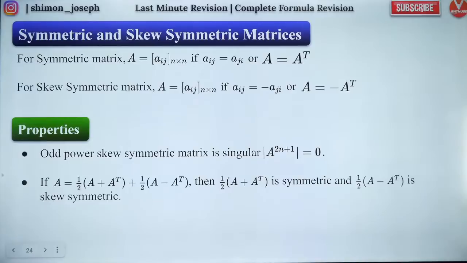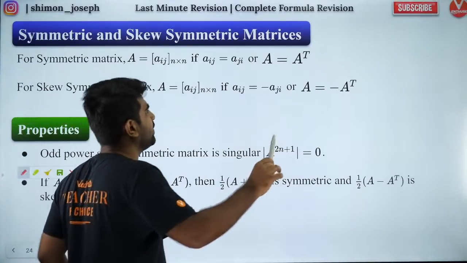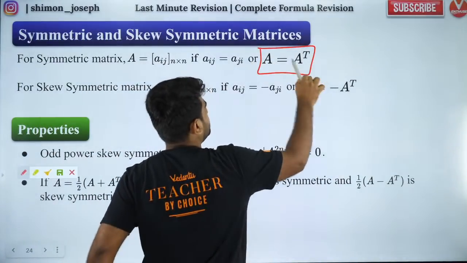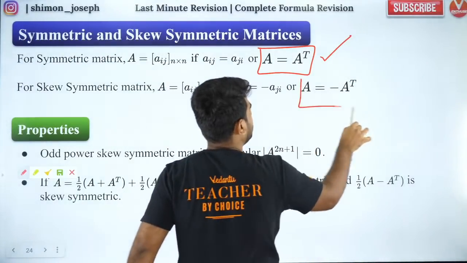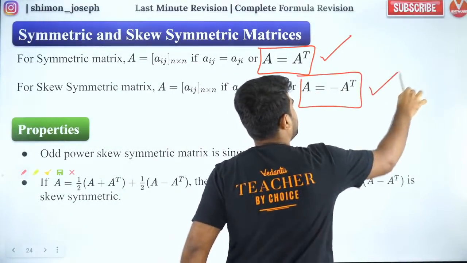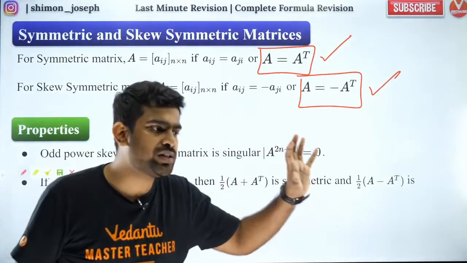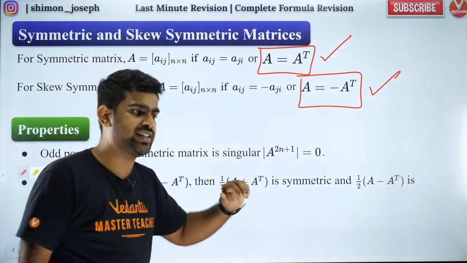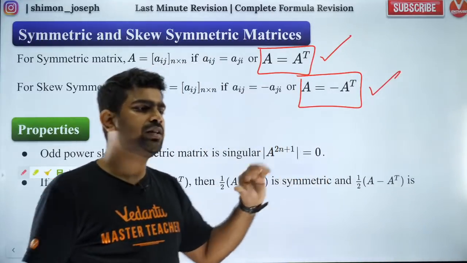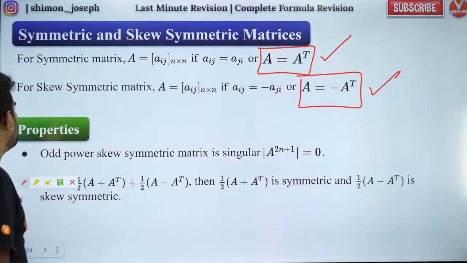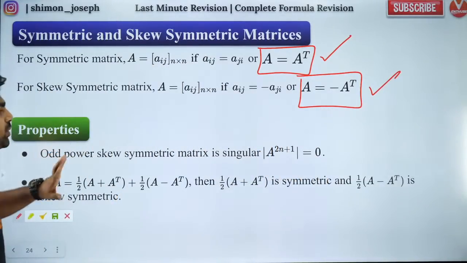Symmetric and skew symmetric. So guys, there are very simple results. If A and A transpose are the same, it is called symmetric. If A is equal to minus A transpose, it is called skew symmetric. Are you all clear? Fantastic. Everybody is fine with this? Great. So now, what are the properties of symmetric and skew symmetric matrices?